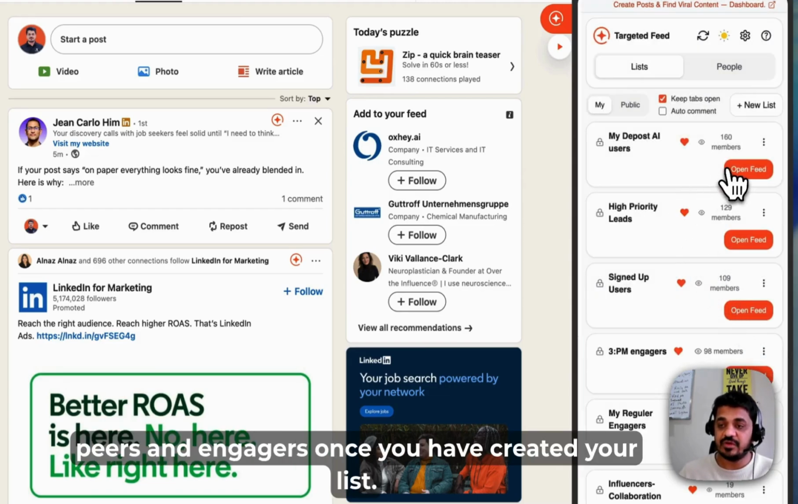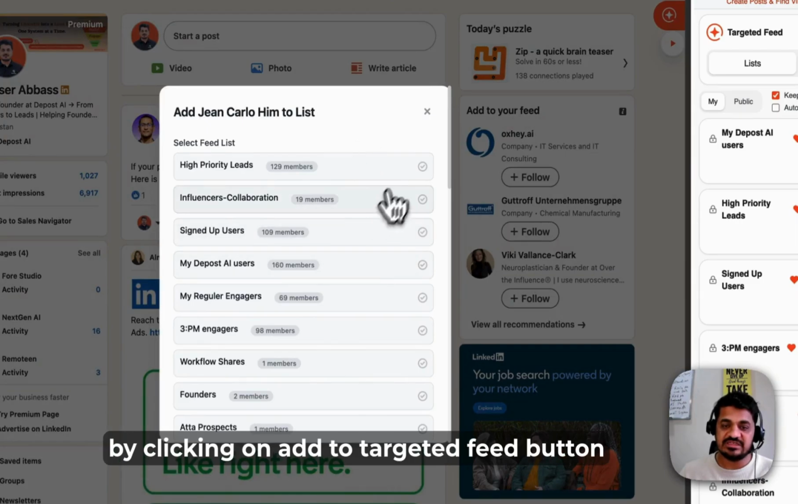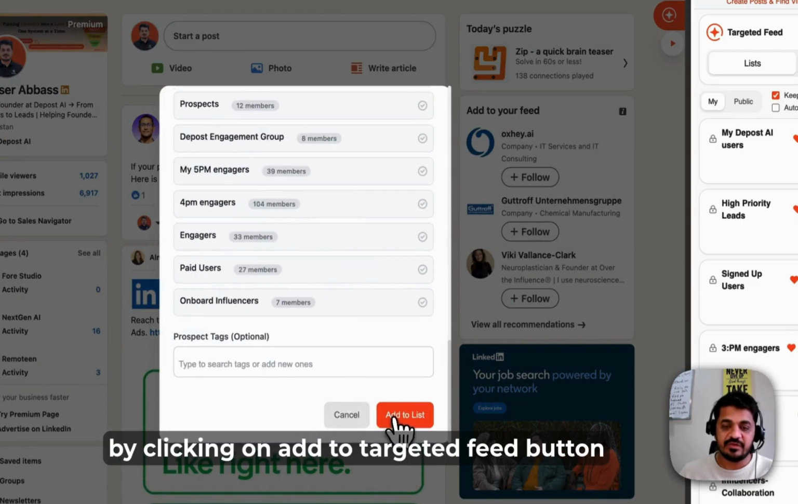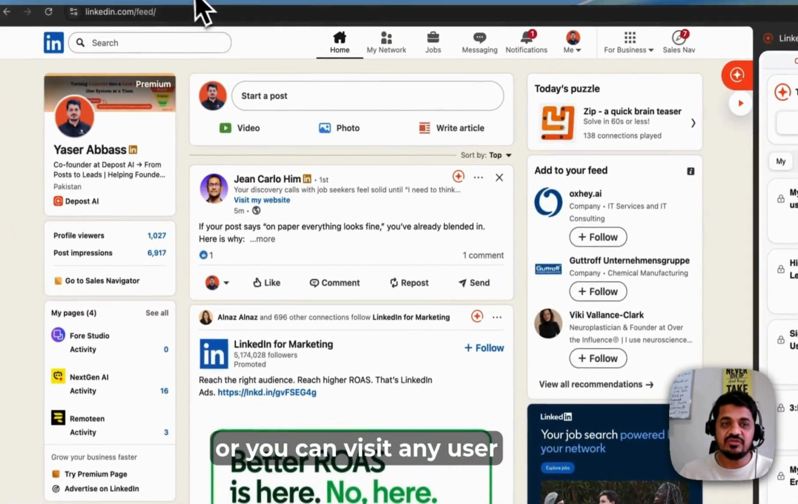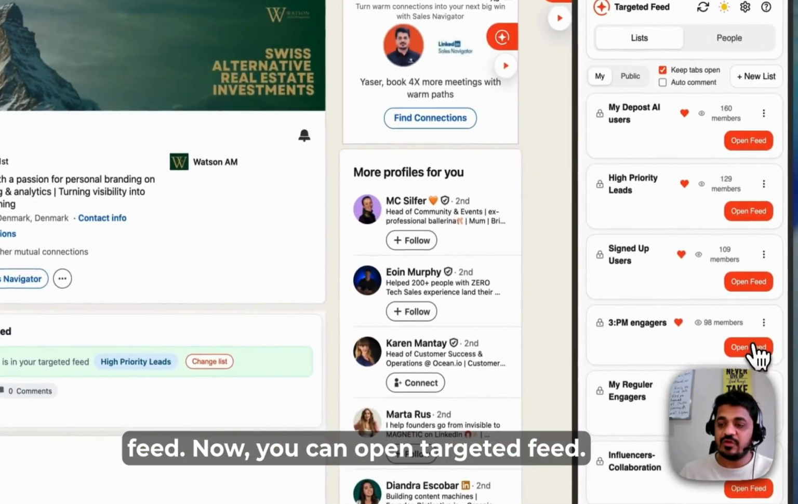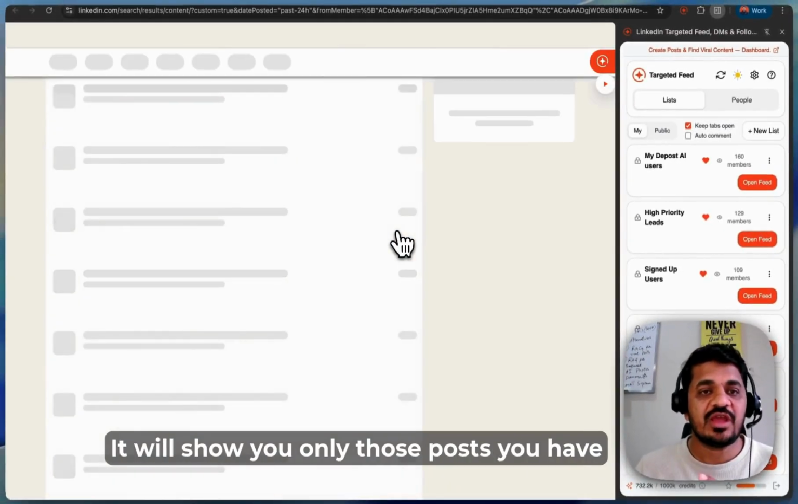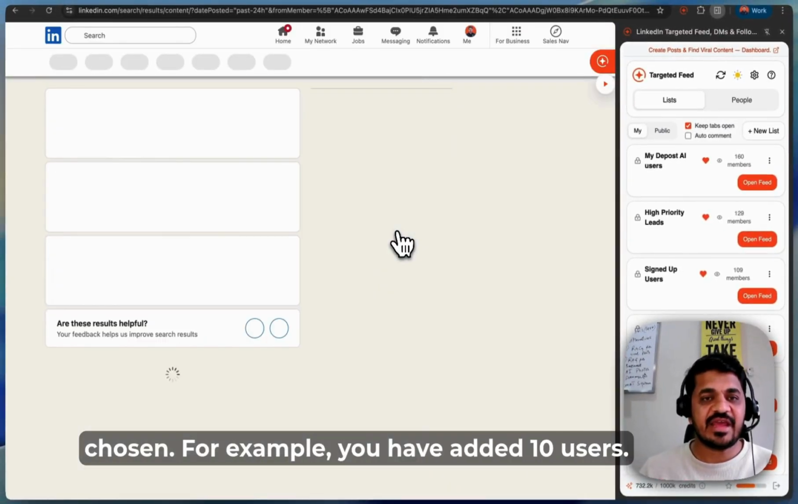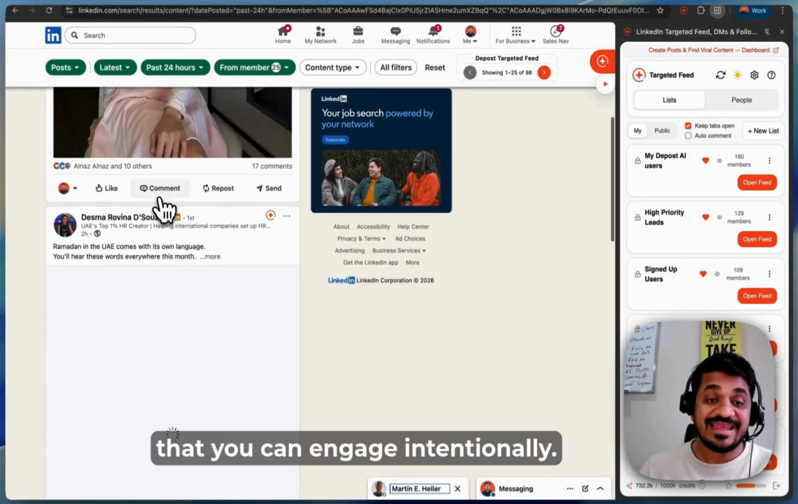Once you have created your list, you can add any user to one of your lists by clicking the add to targeted feed button, or you can visit any user profile and add them to the targeted feed. Now you can open the targeted feed. It will show you only the posts of users you have chosen. For example, if you have added 10 users, it will show you only those 10 users' posts, so that you can engage